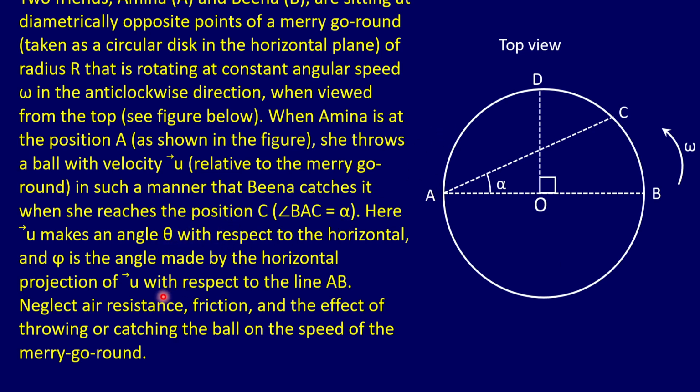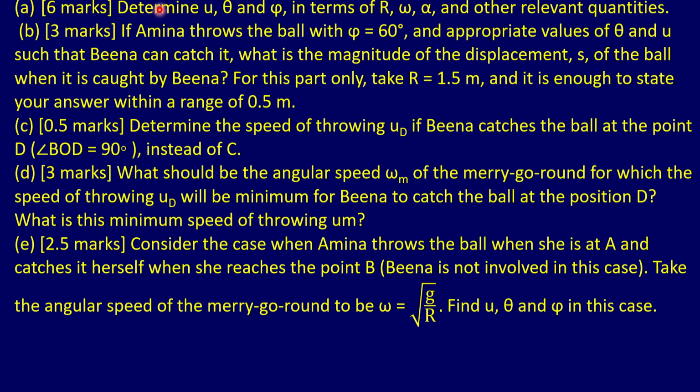There is also another angle, phi, which is the angle between this AB line and the projection of the velocity vector on this horizontal plane. So the first part is the determination of these three quantities in general terms of r, omega, alpha and other quantities.